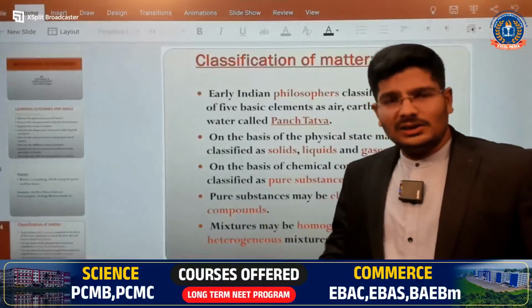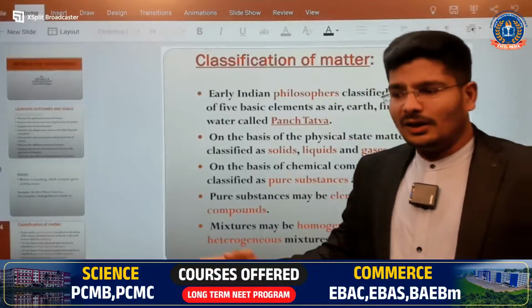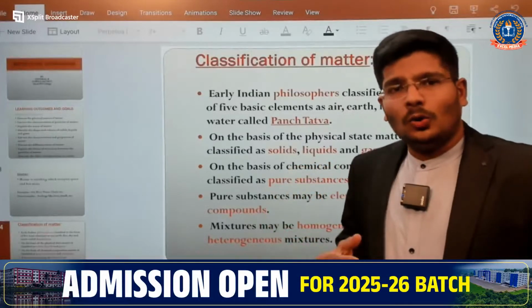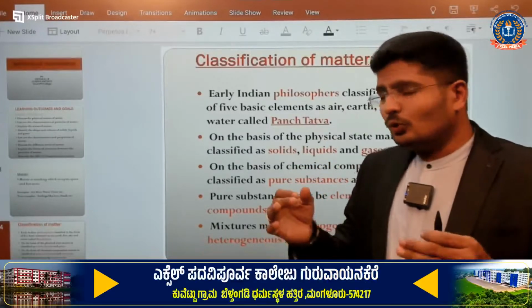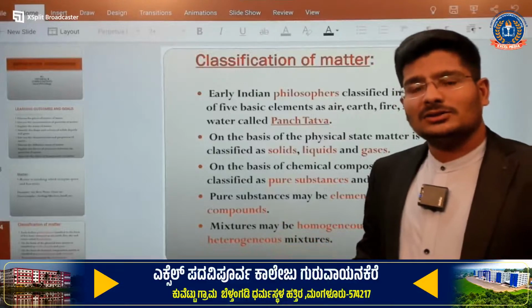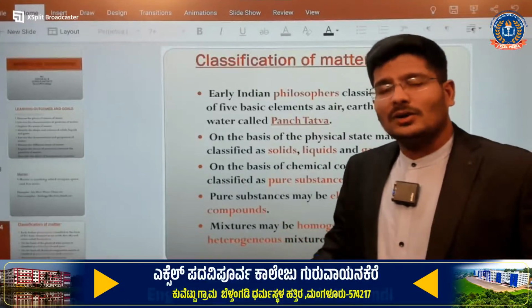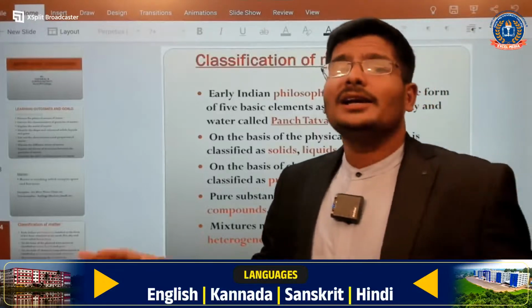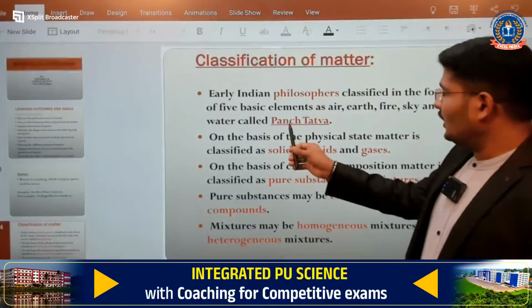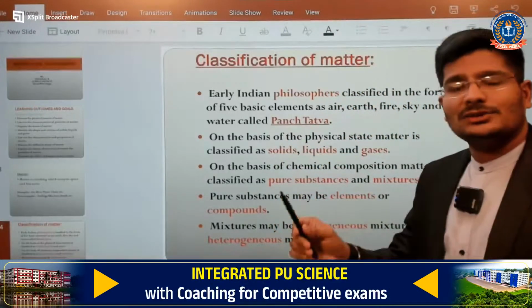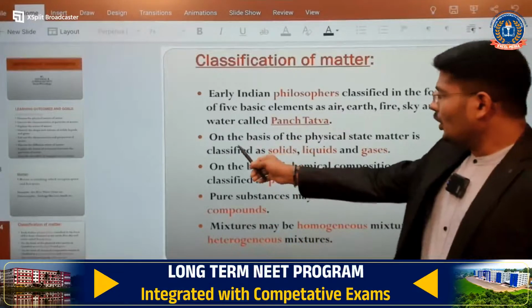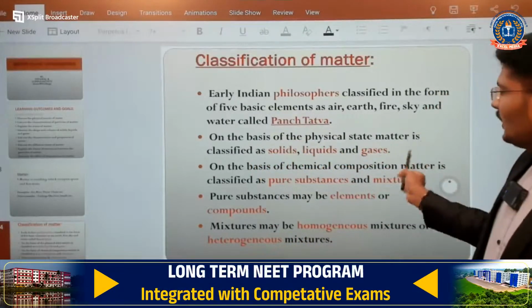In recent times, whatever research we are doing, through that we are understanding that most of the things were discussed or discovered from our Bharat, or we can call it modern India. So we'll see one by one. So here the Panch Tattva, this word was also given by ancient people.